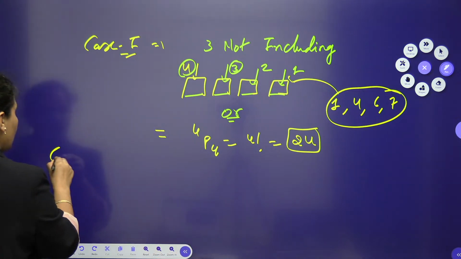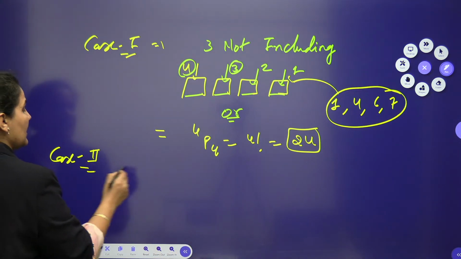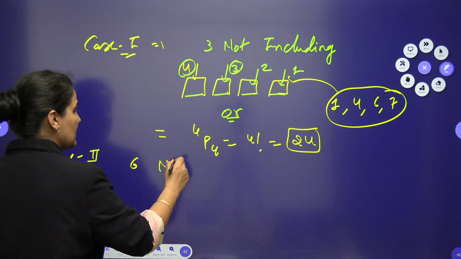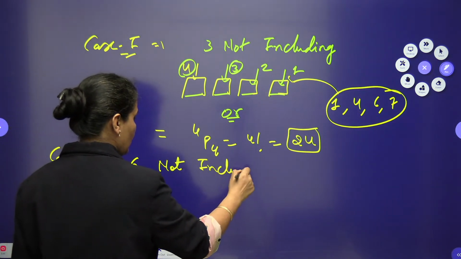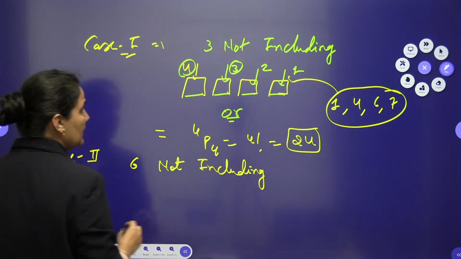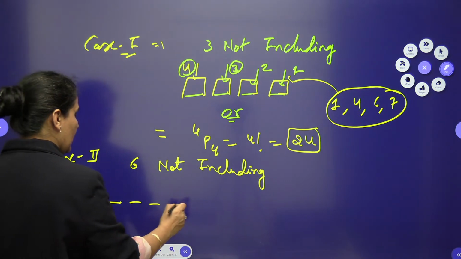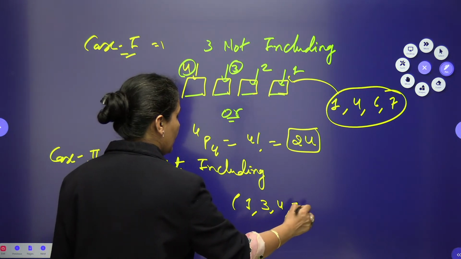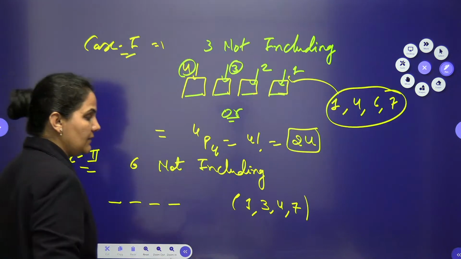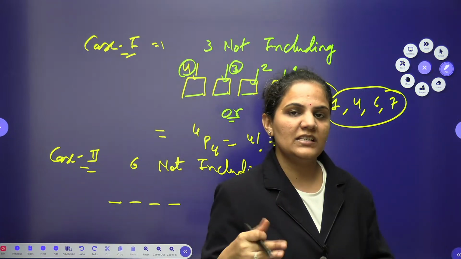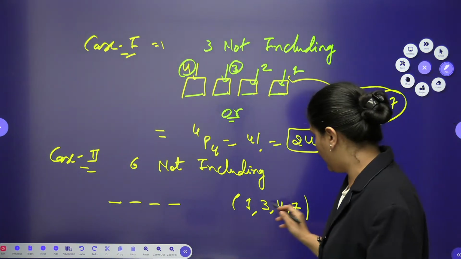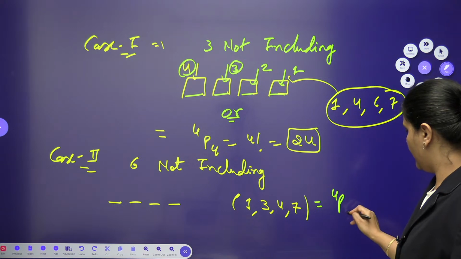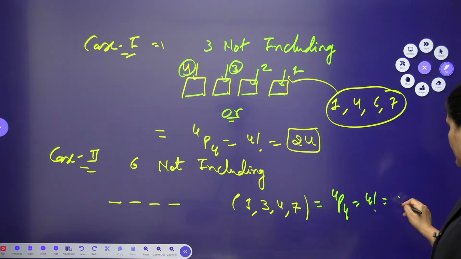Alright, now if I go for case number 2, when I am not including 6, so 6 is not included. Okay, so in this case, when you are not including 6, you are including 3, so 1, 3, 4 and 7. Again we are having 4 places and 4 digits, so we can very easily go for the 4 factorial. I will go with the 4P4, that is 4 factorial, 24.